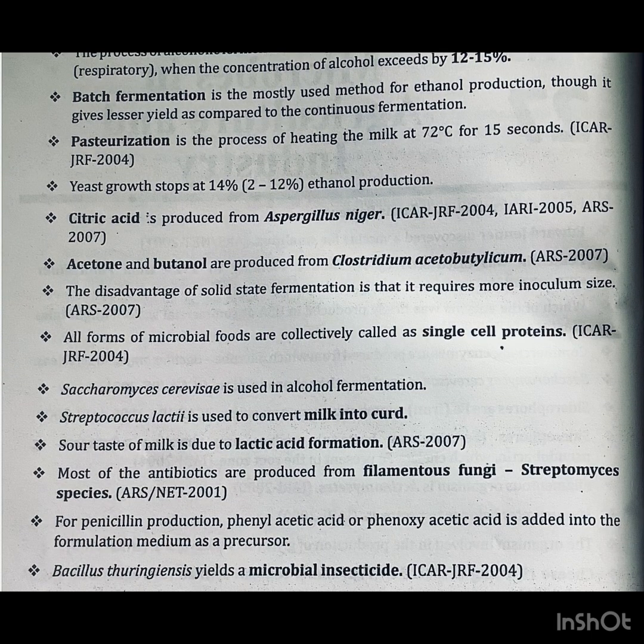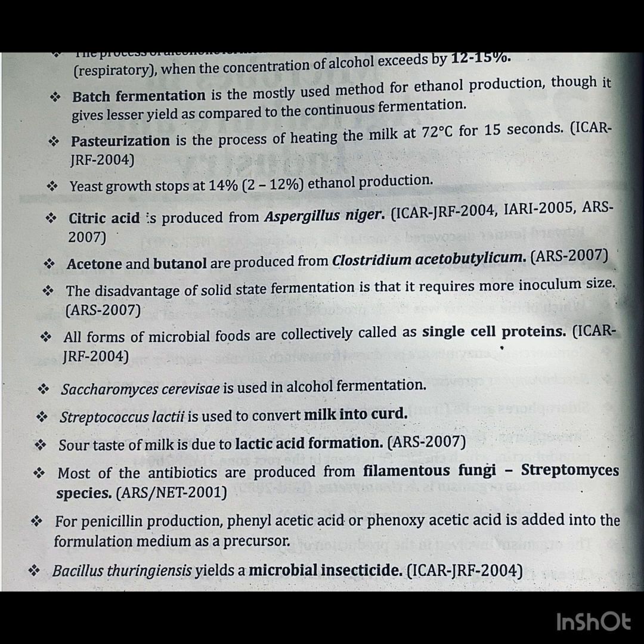The process of alcohol fermentation stops even in the presence of yeast and substrate when the concentration of alcohol exceeds 12 to 15%. Batch fermentation is the mostly used method for ethanol production, though it gives lesser yield as compared to continuous fermentation. Pasteurization is the process of heating the milk at 72 degrees centigrade for 15 seconds. Question asked in ICAR JRF 2004. Yeast growth stops at 14% ethanol production.